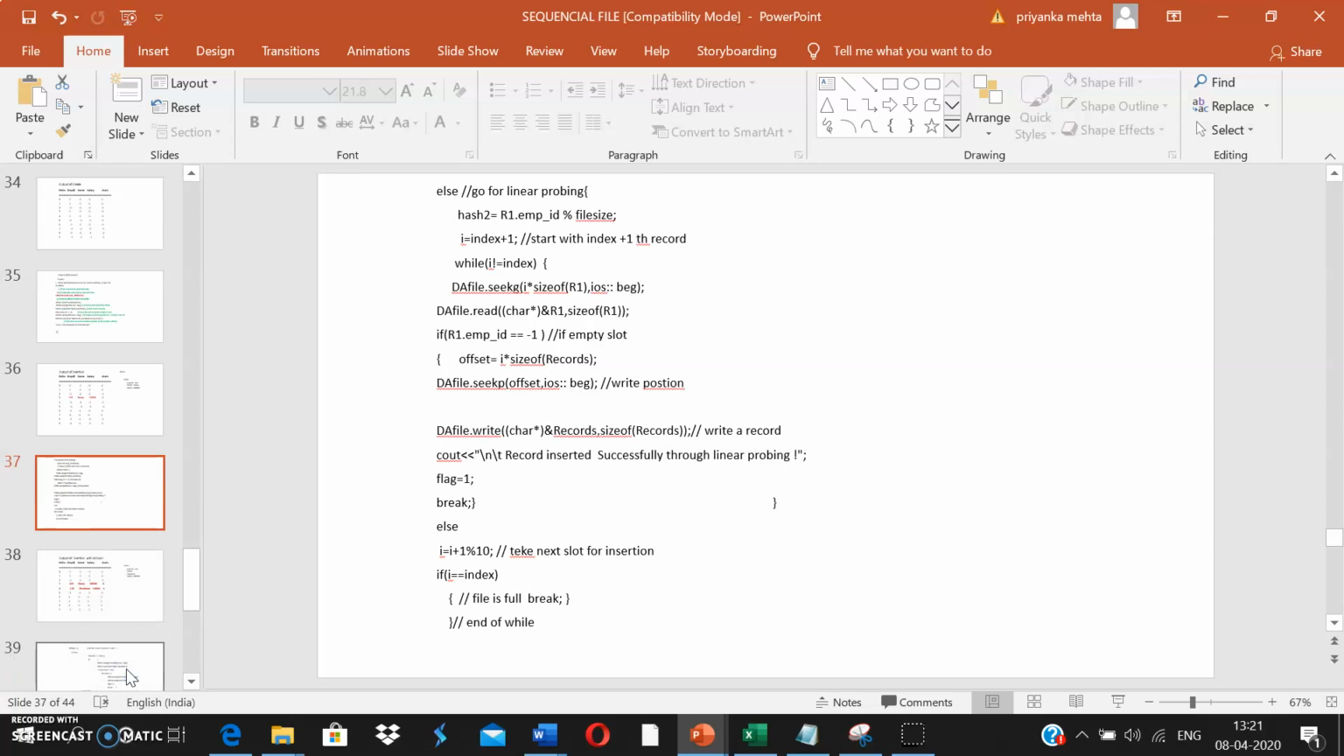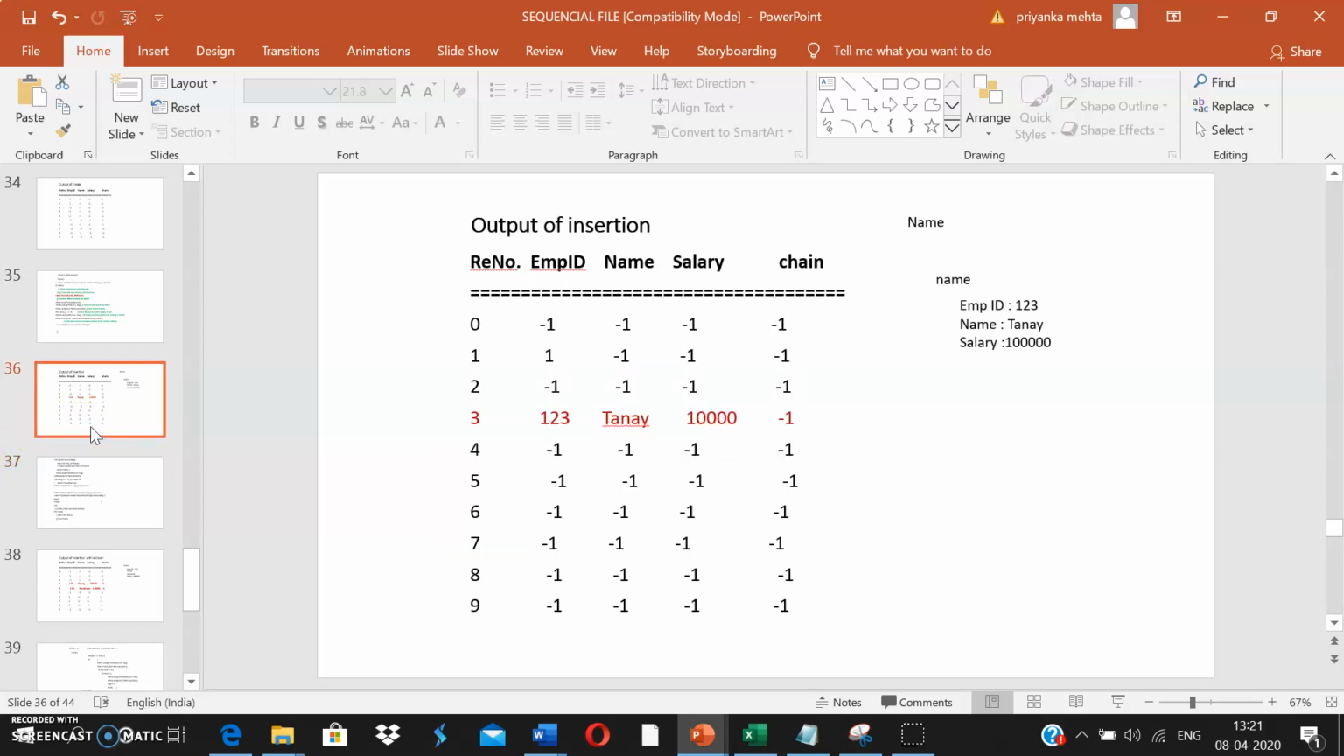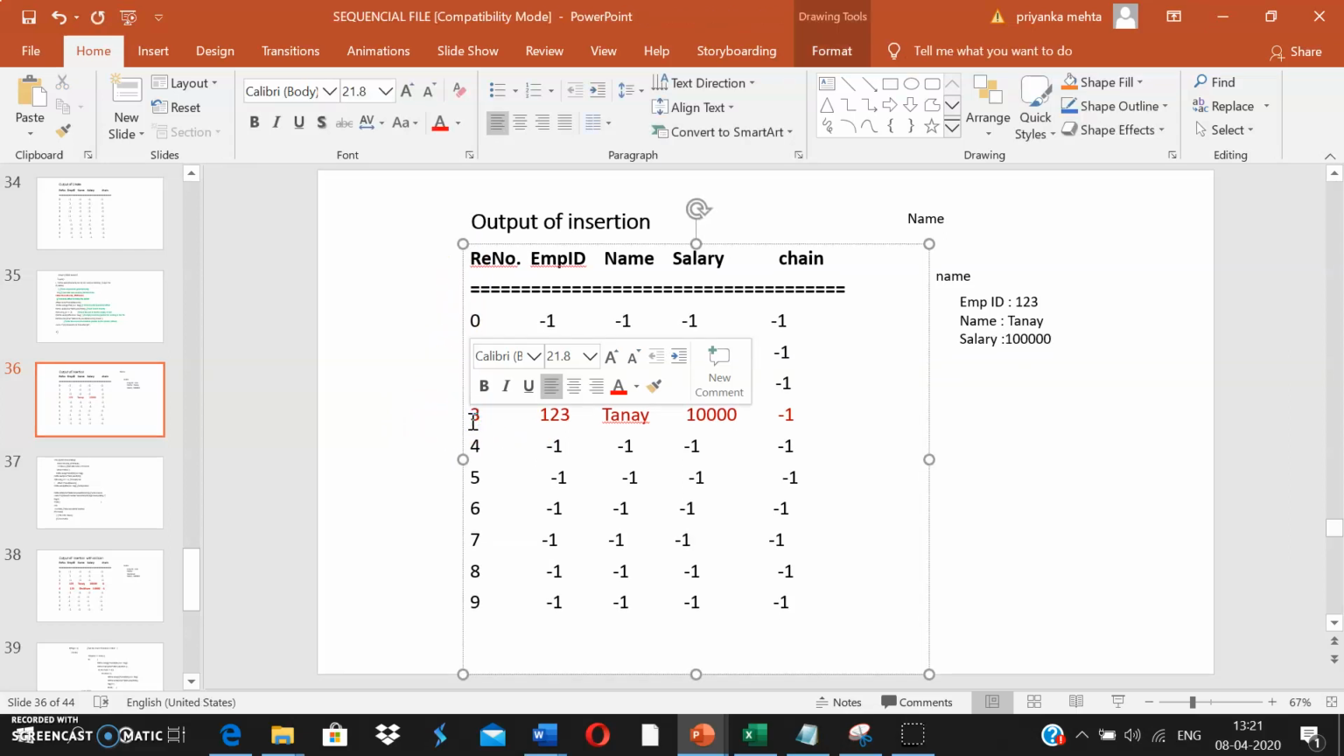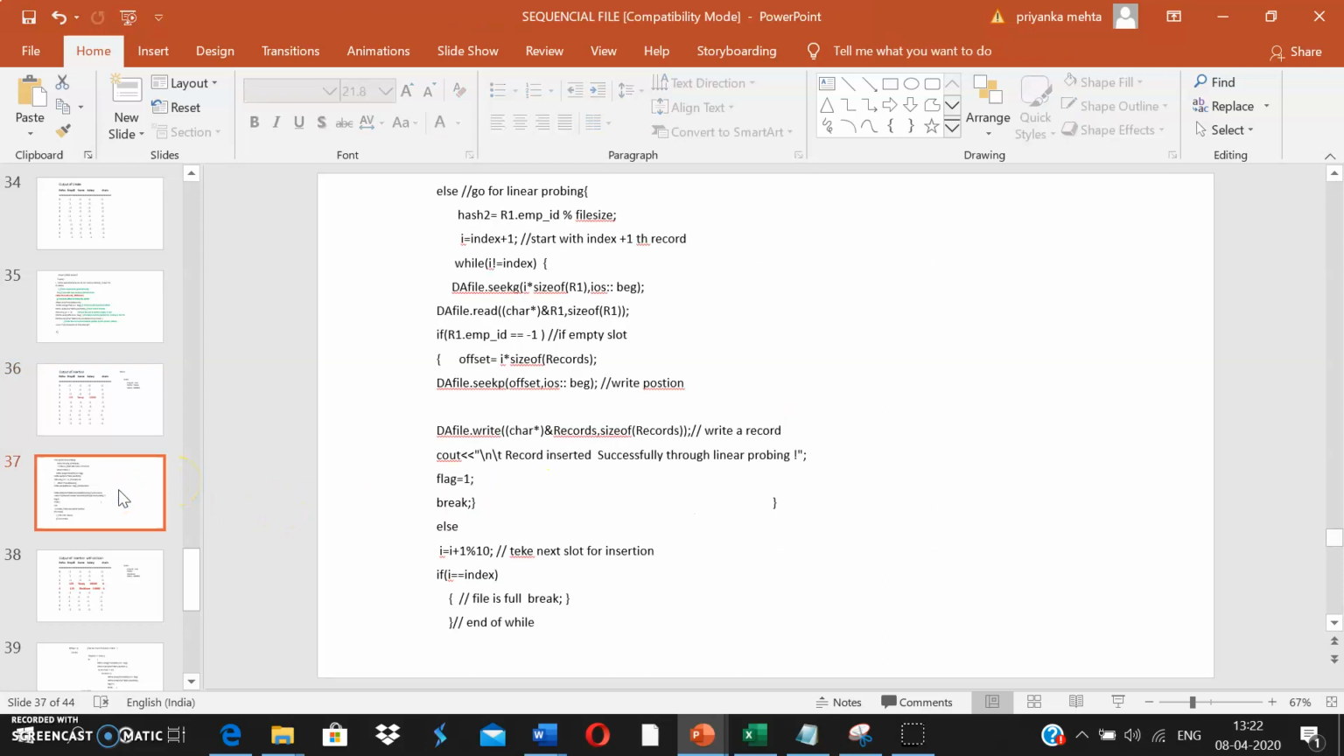And now let us suppose the second case of insertion, where I don't get an empty position. Now again I'm inserting a record with the employee ID 133. Again the hash index will be generated, and again I'm going to skip certain records and my pointer will be at the third position. I'm going to read this record, but now the employee ID is not -1. That means the position is not empty. Now, same as we have done in the hashing function, I'm going to do linear probing by skipping the records, and I'm going to check for an empty location.